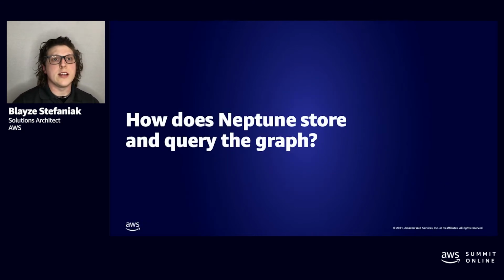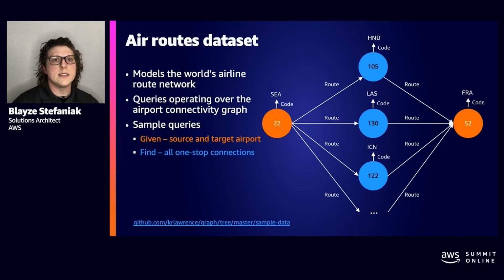So to understand the challenge with unstructured documents, I want to quickly talk about how Neptune ultimately stores graph data. So this is an example of the air routes dataset, which we visualized in the graphic earlier. And you can see the nodes and routes and the airports and the different scheduled flights. And in this dataset, these represent the airport codes and the different scheduled flights which would be going out between them. So if you want to find one-stop connections, say from Seattle to Frankfurt, you would set one as your target, the other one as your destination, and say, based on these two things, find all of the one-stop connections.